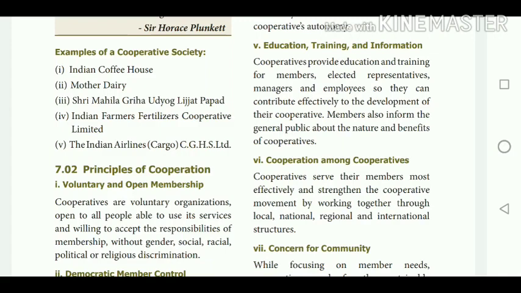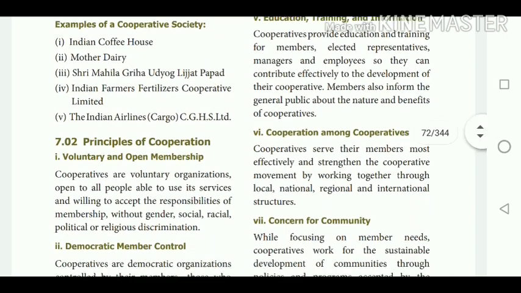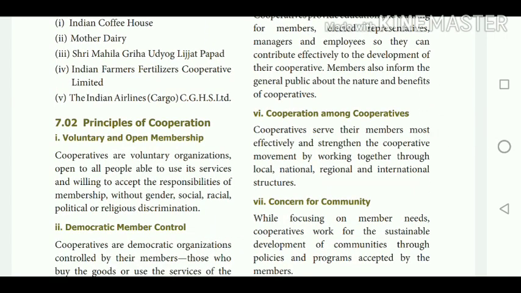That is, the training is given to the employees, the elected representatives as well as the members of the cooperative society. Then cooperation among cooperatives. Cooperatives serve their members most effectively and strengthen the cooperative movement by working together through local, national, regional and international structures.